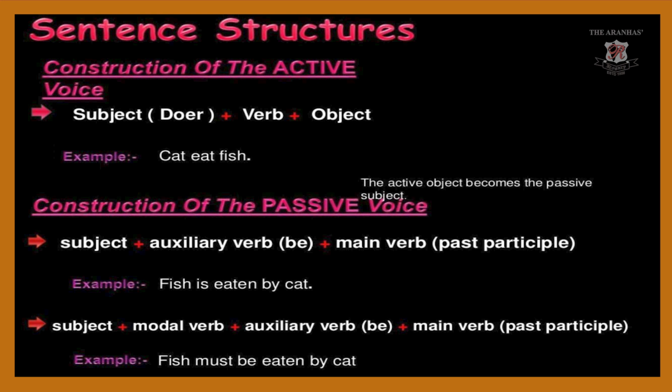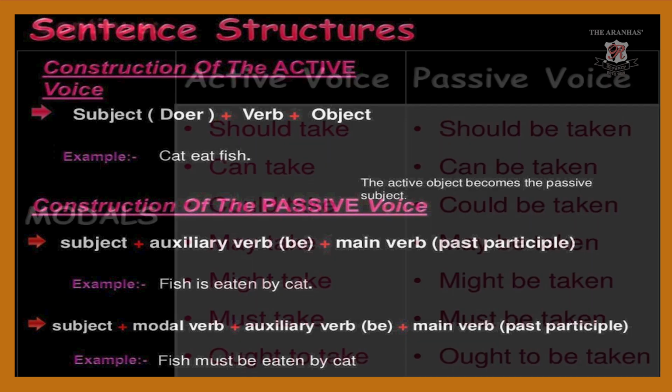Okay, next form of it, next example they have given, fish must be eaten by cat. So here the subject is fish, modal verb must, auxiliary verb be, and the main verb changed to past participle, that is eaten by cat. Okay, next.